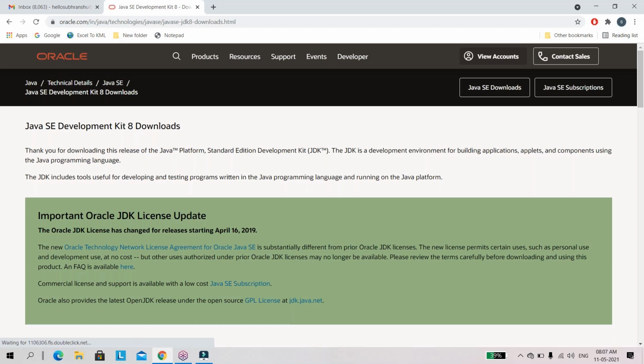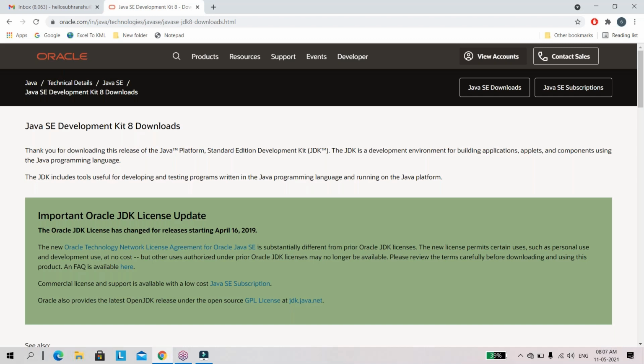Actually, Java is free and open source. It's free, nothing to purchase to work with Java. But the license terms for Java have changed since April 16, 2019. What are those terms and conditions? The new Oracle Technology Network License Agreement for Oracle Java SE is substantially different from the prior Oracle JDK license.